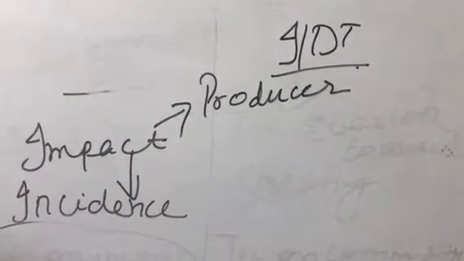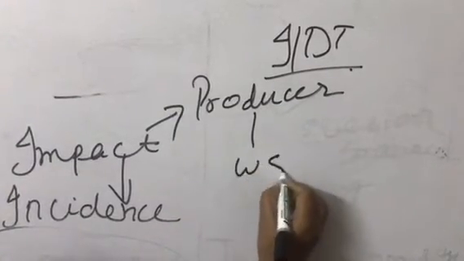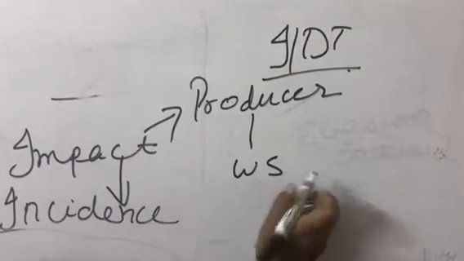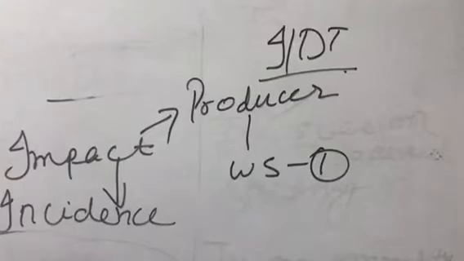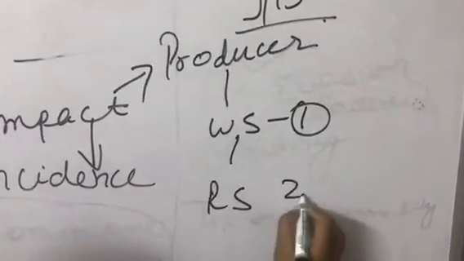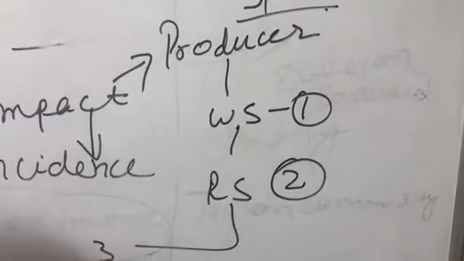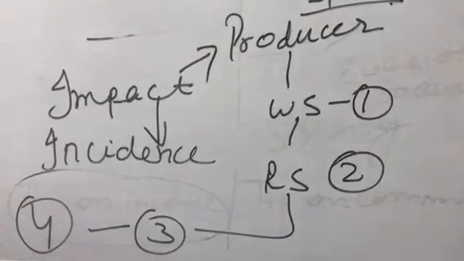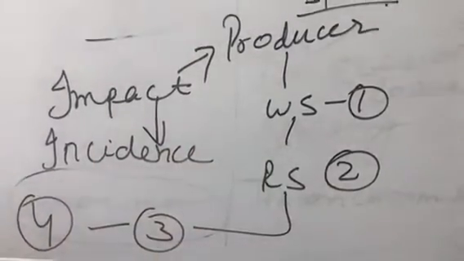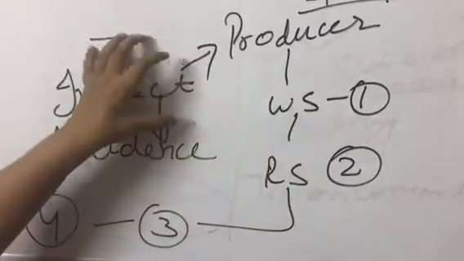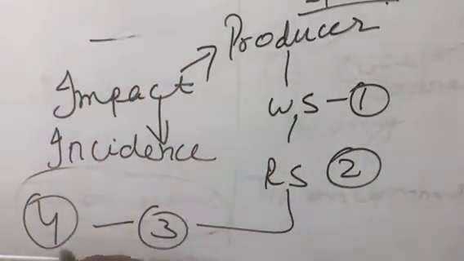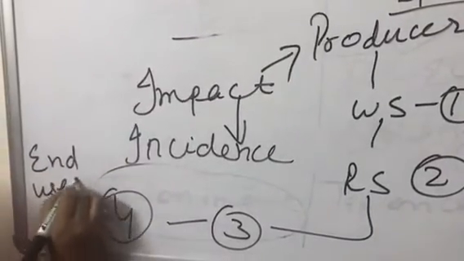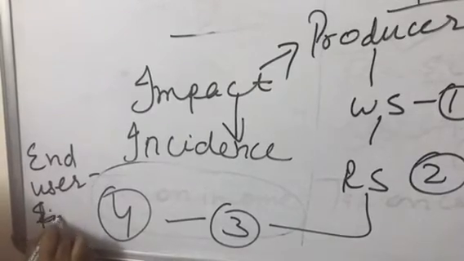Now the producer will sell to whom? The producer is going to sell it to a wholesaler. So the producer is going to shift this burden to a wholesaler, and we consider it as the first party. The wholesaler will shift it to a retailer, so it is the second party. The retailer to a consumer. The consumer further may sell it to a fourth person. So like this, in case of tax on commodity, the immediate burden will keep shifting gradually until I get an end user, a final user of that product.